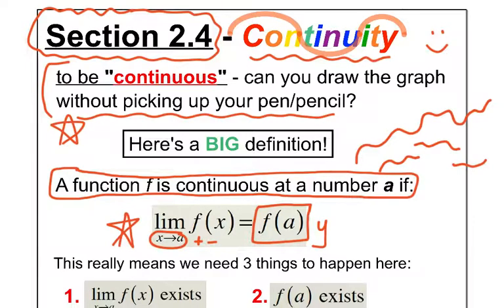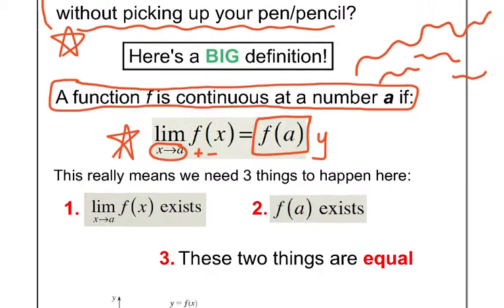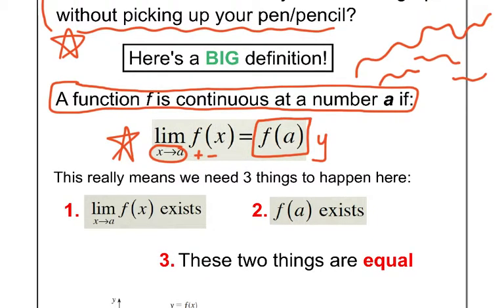Okay, I'm going to show you a lot of examples where that doesn't work, but let me re-emphasize it with three huge parts. Continuity always has three parts to our club. To be part of the continuity club, three things need to happen. Part one: the limit has to exist. In order for it to be continuous, the overall limit as you approach that number a has to exist, from the left and from the right, so you've checked both sides.